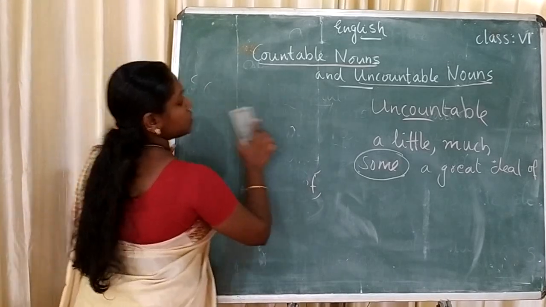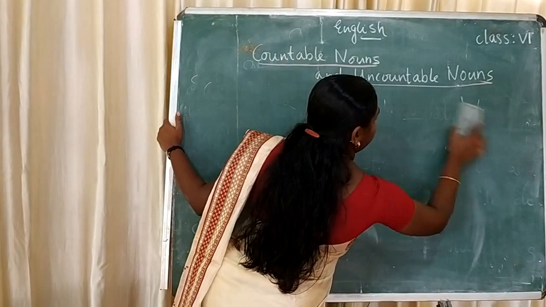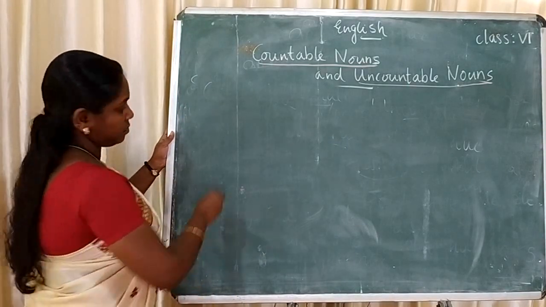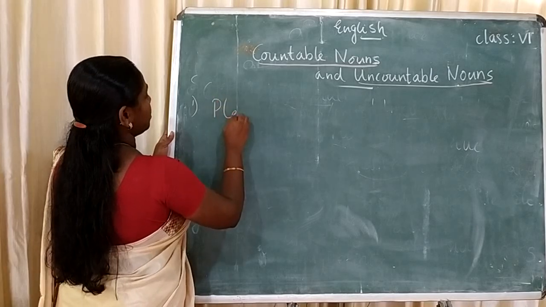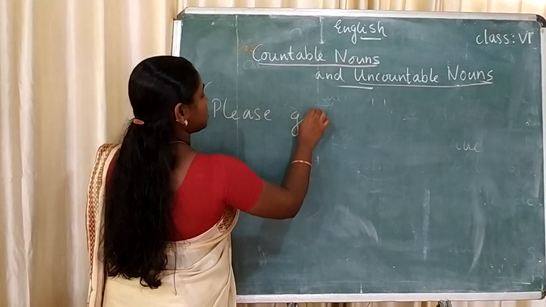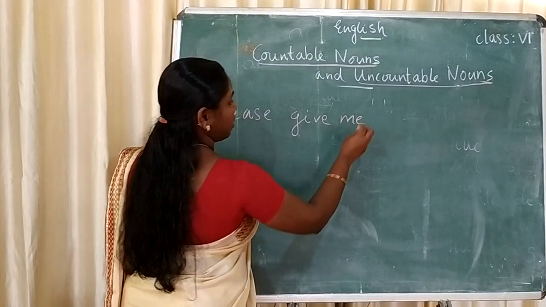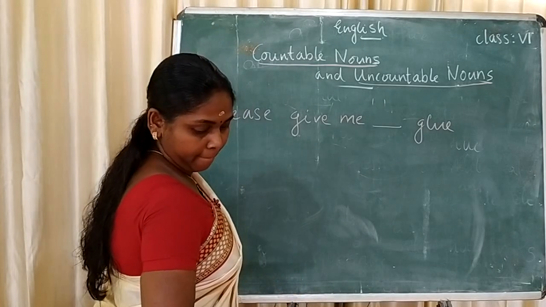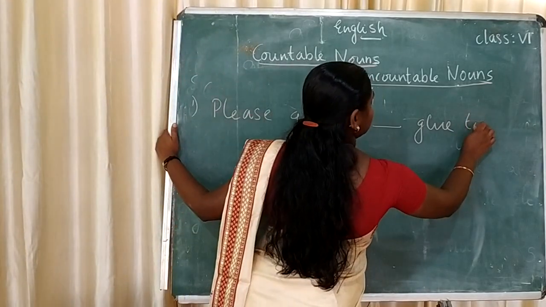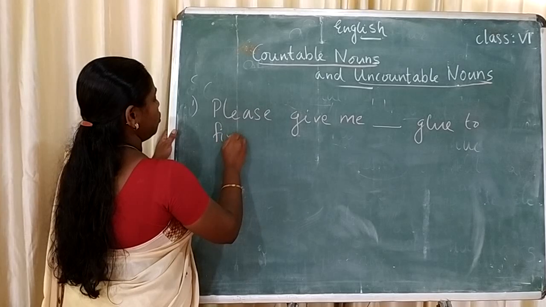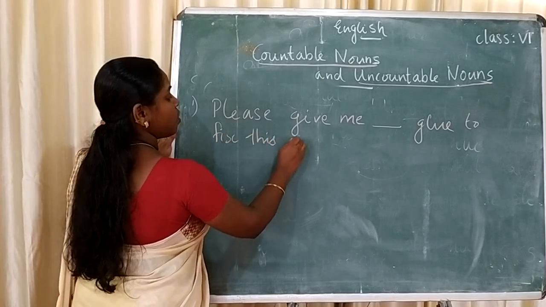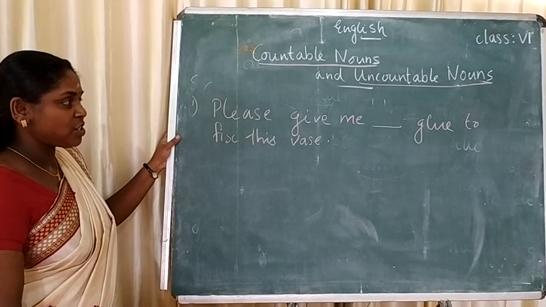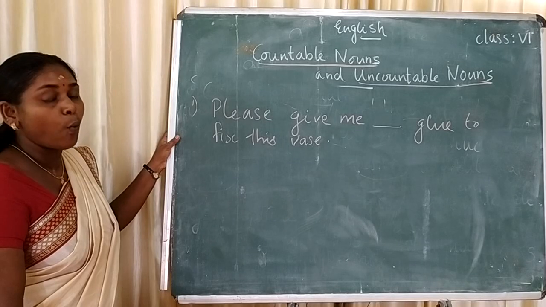So let us do some exercises. Please give me dash glue to fix this vase.